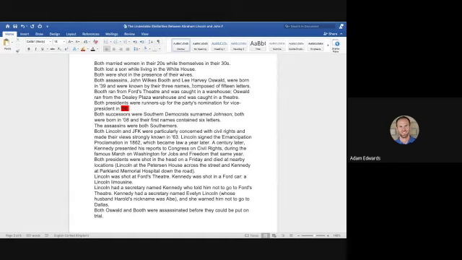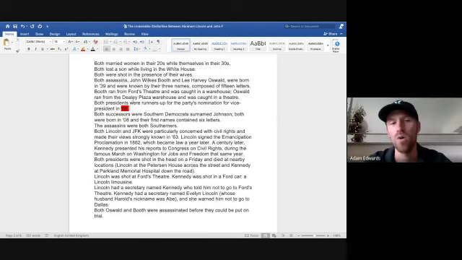Again, they make these names up. I've said it multiple times now. They make these names up. It has to go along with the ritual. Booth, John Wilkes Booth, ran from Ford's Theatre and was caught in a warehouse. Oswald ran from the Dealey Plaza warehouse and was caught in a theatre. For anyone who still doesn't believe that ritual sacrifices are happening now or back then, I don't know what to say to you. It's clear as day who's responsible, and that's the Jesuit order. I'll get even more to that further in the video.